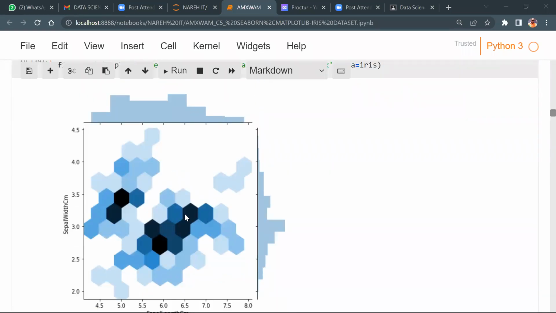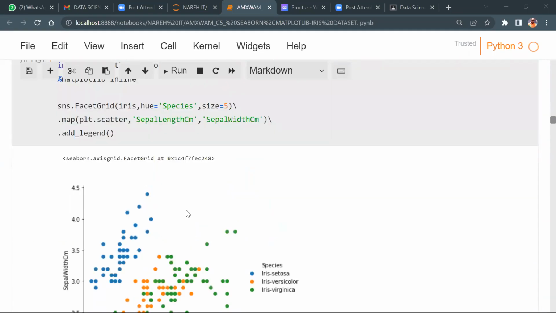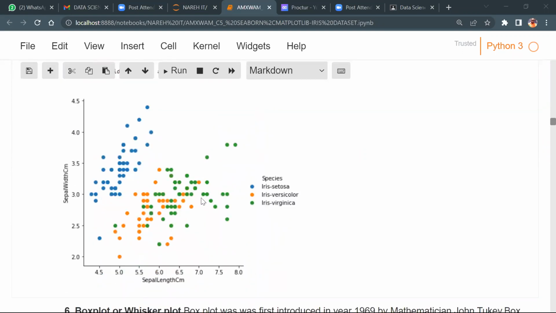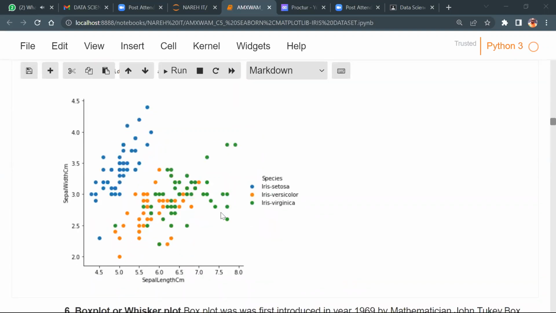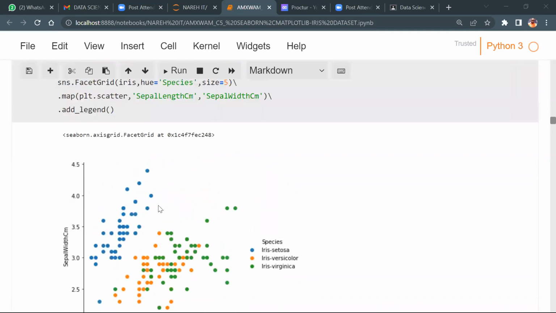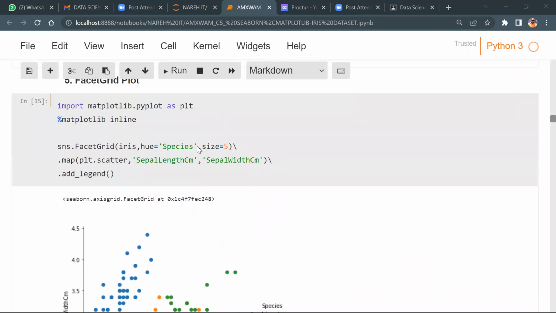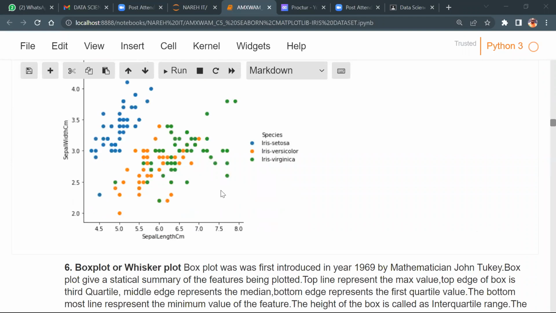This is a hexagonal graph. Yeah, facet grid. We built a facet grid yesterday, but see, not every time the facet grid is the same as what we did yesterday. Understood, guys? So this time the facet grid is a little bit different. So if you work on it, you will have more clarity.